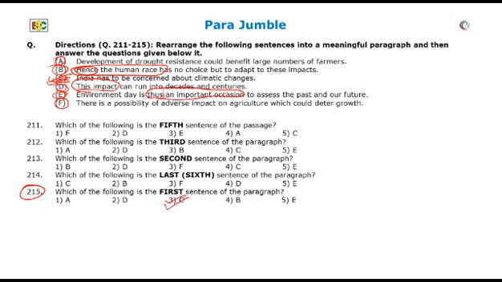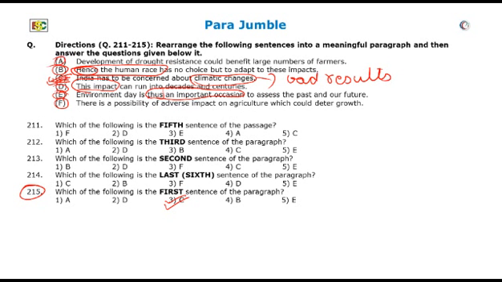Now let's look at other sentences. We have established that we are talking about India and that India should be concerned about climatic changes. Now, climatic changes should have bad results. So, in the further sentences, bad results or impacts should be talked about.